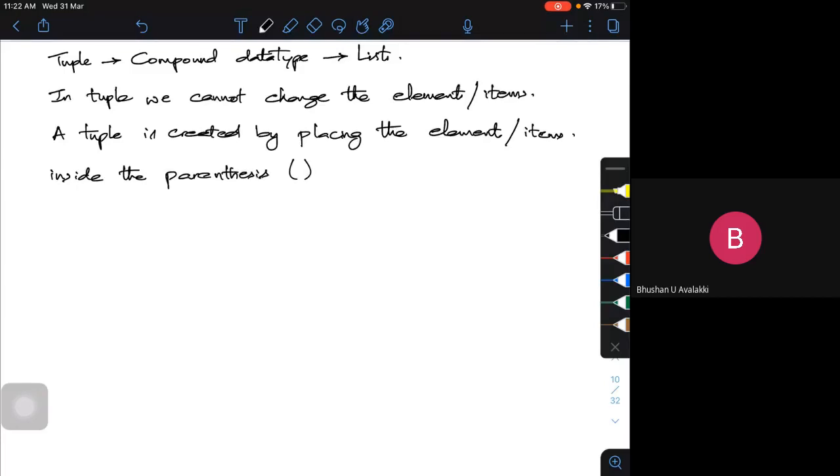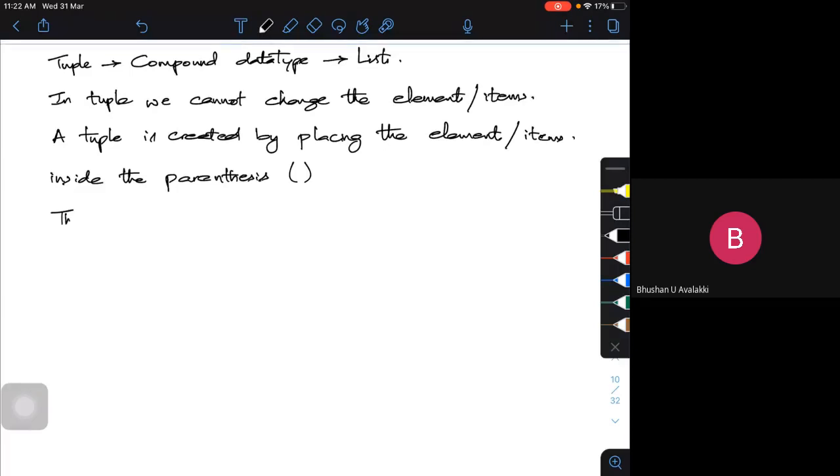It is a regular parenthesis, and the elements are separated by a simple comma.